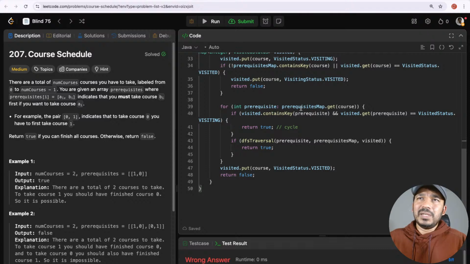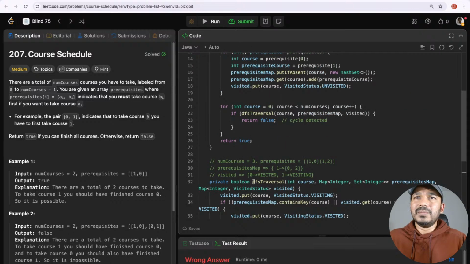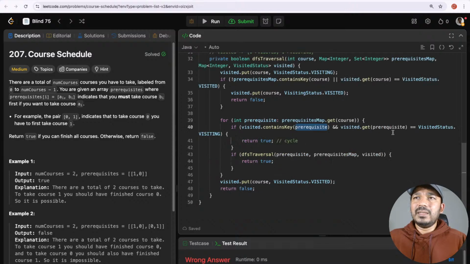And then I'm checking through prerequisites of the course 1. If visited dot contains key prerequisite, yes, it contains the key, and if it is visiting, then return true. Okay, but this is for the prerequisite. So prerequisite is 0 now. Visited contains key 0? Yes, it does contain key 0. And if that value is visiting, then return true. Now its value is visited already, so it doesn't return true. It will skip to this one.